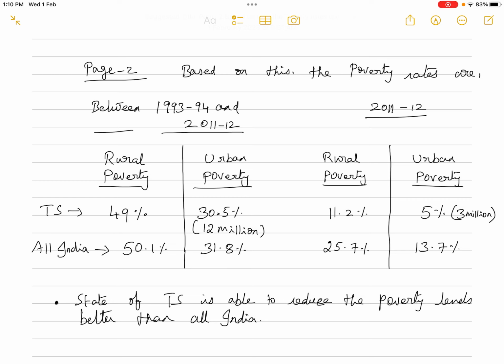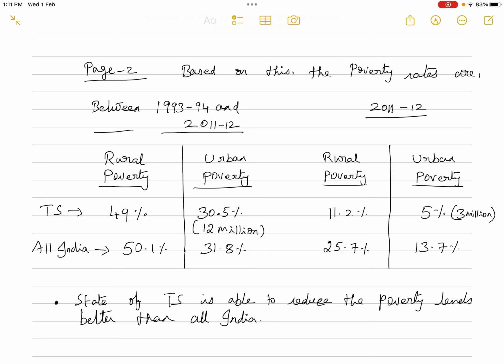Now when you check the 2011-12 data, the rural poverty in TS has decreased from 49% to 11.2%, and urban poverty has decreased from 30.5% to 5%, that is, from 12 million it has decreased to 3 million.